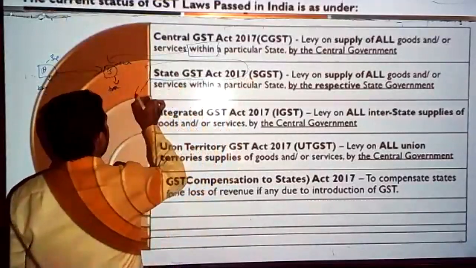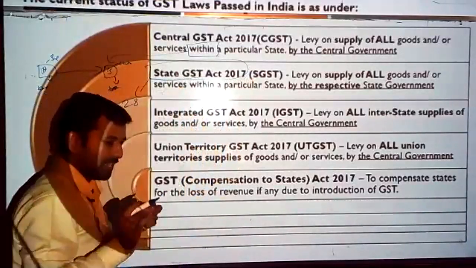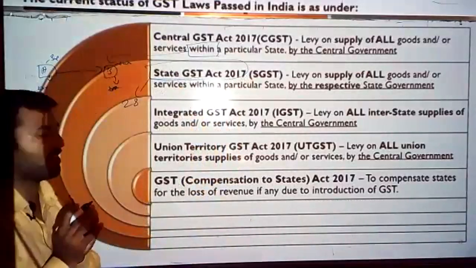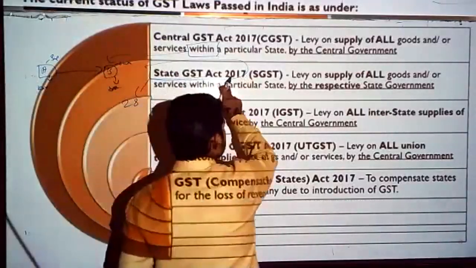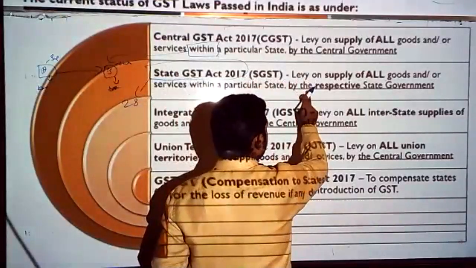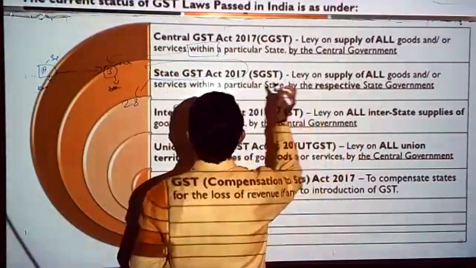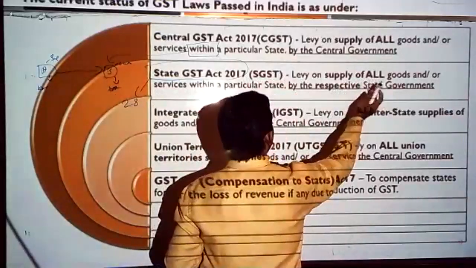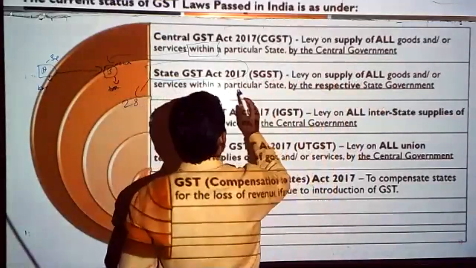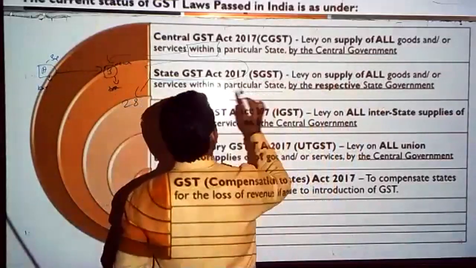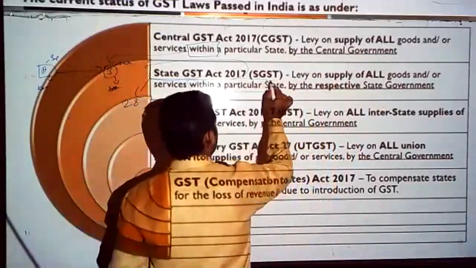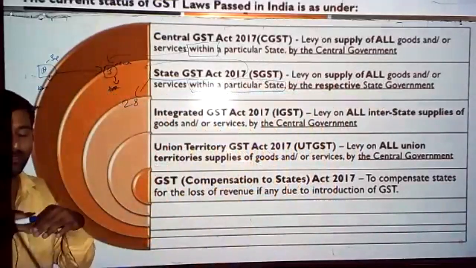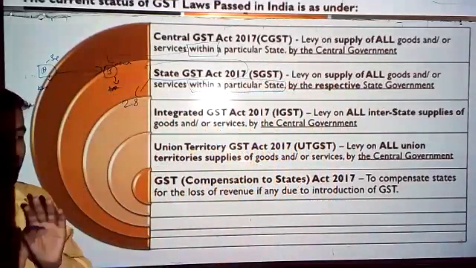How many states are there? Around 28 states we have in India. That means 28 SGST laws exist in India. These SGST laws are enacted by the respective state governments to levy a tax on goods or services within a particular state. Whatever supplies happen in that state, we don't call it a sale, we call it a supply.